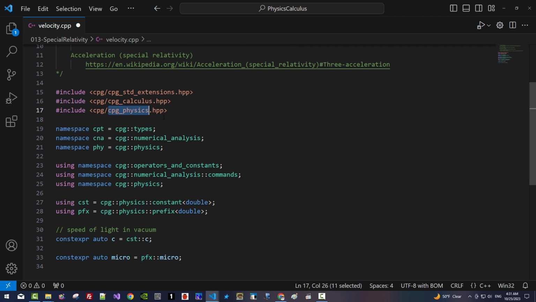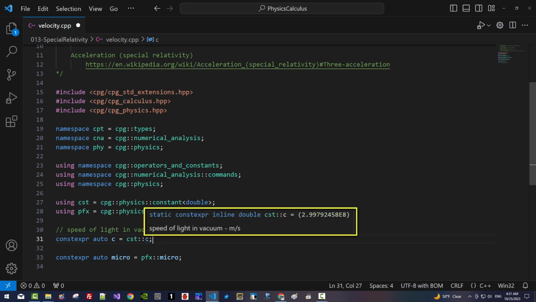I recently created cpp_physics.hpp. In this header file, you can find constants, prefixes, and these classes. Also, the speed of light in vacuum is defined to be c. If you put your mouse cursor over it, you can read the pop-up window: speed of light in vacuum.